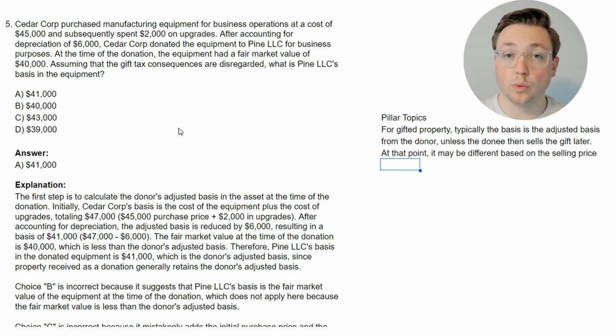Okay, so that's one thing. And if you wanted to, you could write that out in even more detail: if the selling price is greater than the adjusted basis, then it would be a gain. If the selling price was between the adjusted basis and the fair market value, it would be no gain or loss. If it was under the fair market value, then it would be a loss. So you could write that out a little bit as well, but that's the gist of the pillar topic.